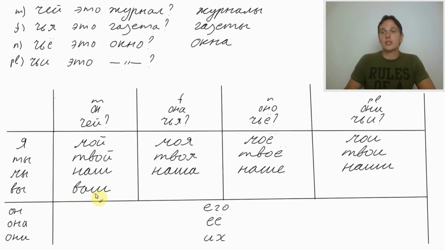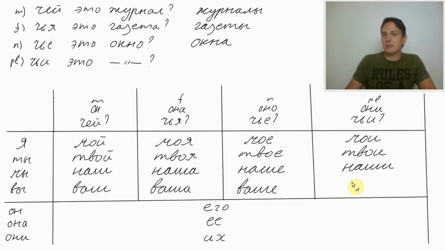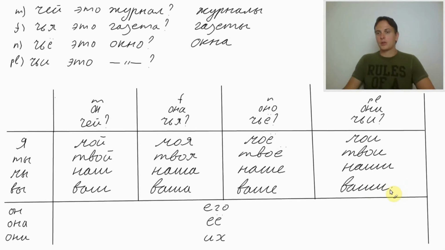For вы. Ваш журнал. Журнал is masculine. For feminine, for газета, ваша газета. For neutral, окно, ваше окно. And for plural, ваши журналы, ваши газеты, ваши окна. Ваши. So now pause the video and draw the table for yourself.